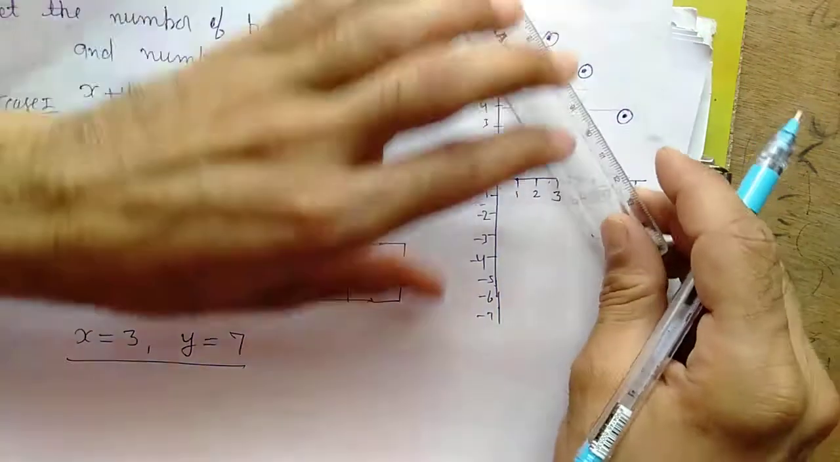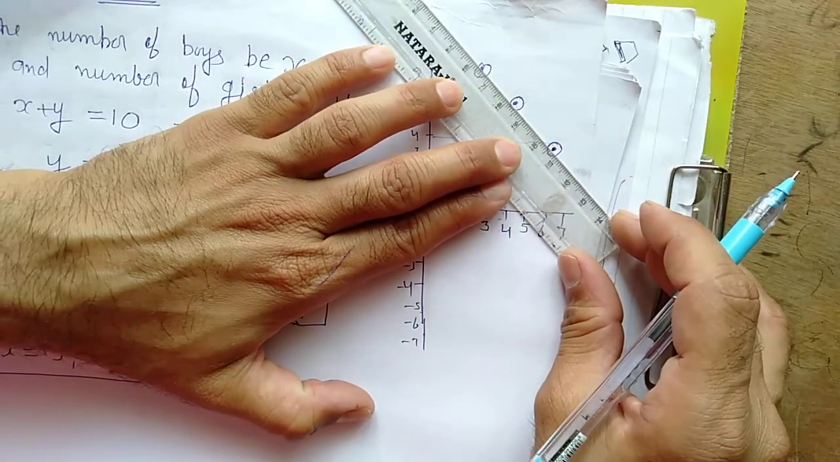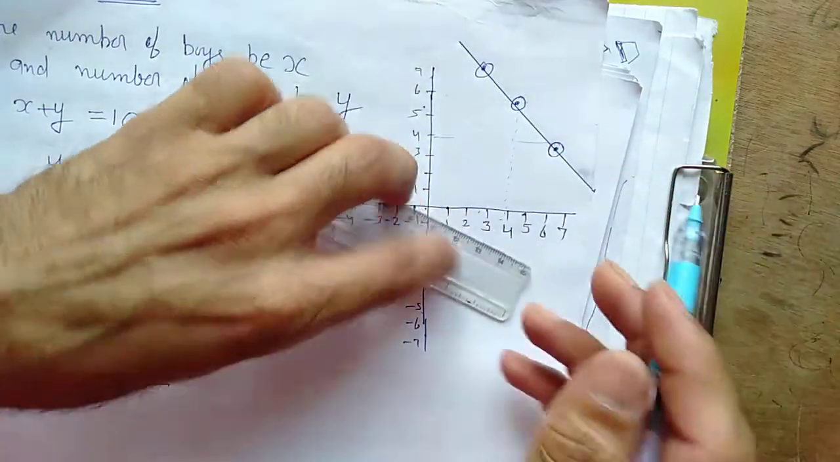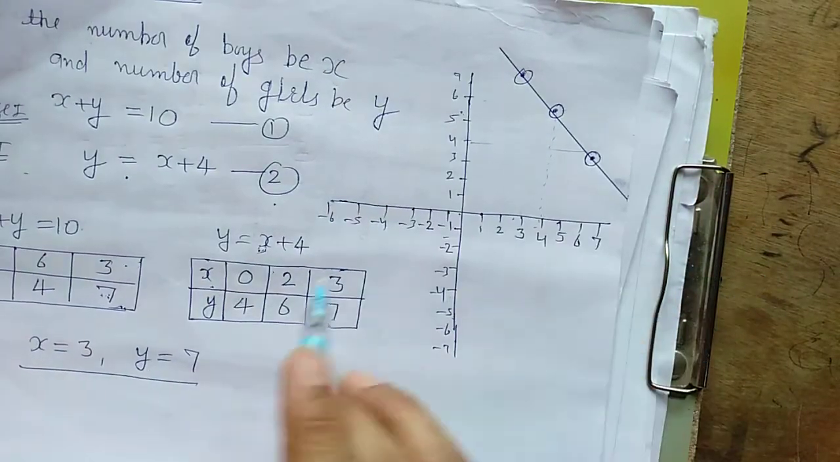Means this line will be like this. This will be a straight line because this is a linear equation. This is the straight line we will get. First line we got. Second line.